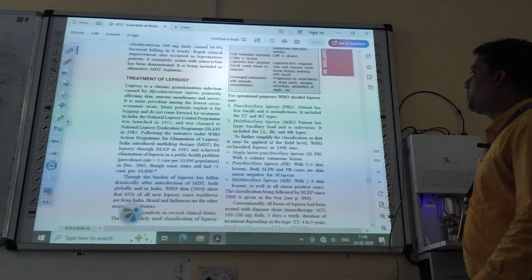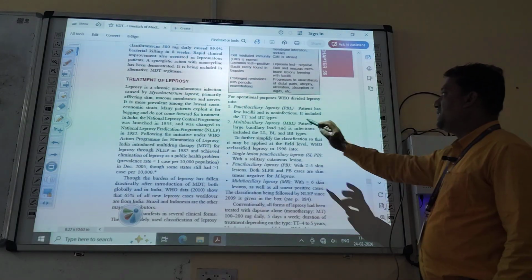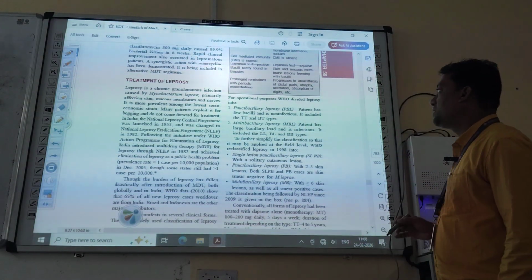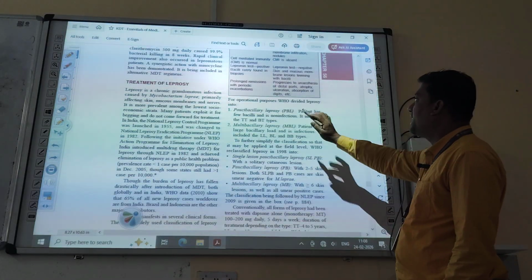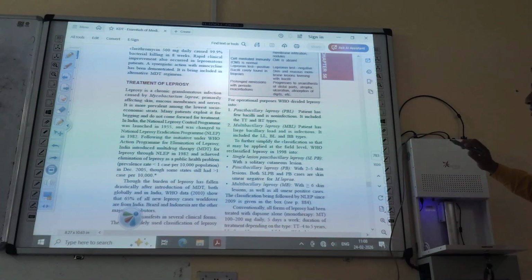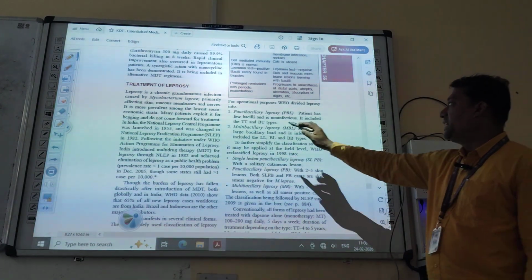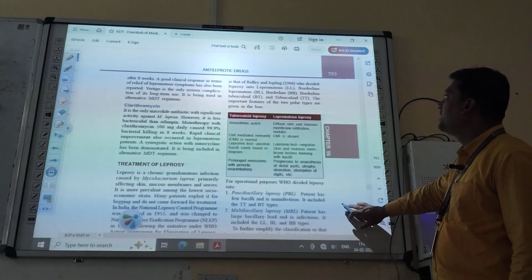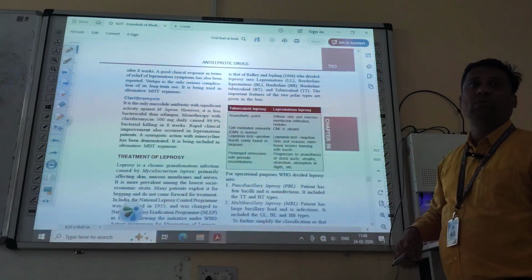For operational purposes, WHO divided leprosy into Paucibacillary leprosy, that is known as PBL. Patient has few bacilli and is non-infectious. It includes the TT and BT type. What is TT? TT is tuberculoid and BT is borderline tuberculoid.